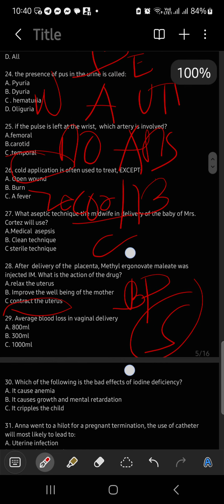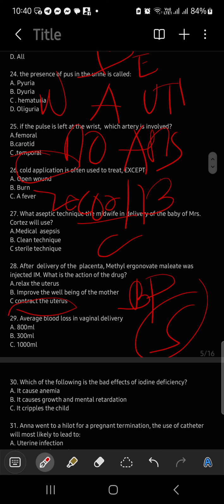So if we are talking about the average, there was an option like 600 ml on this question before. I already have this kind of question. They have this 600 ml as the other option. So now I understand why it is 600 ml, not 300 ml as the answer.